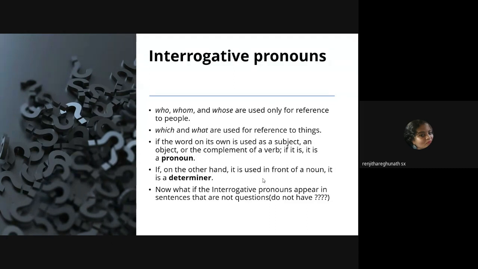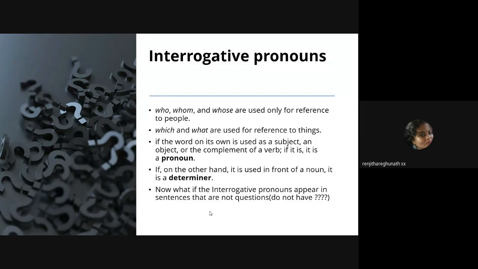Now let us imagine a sentence. Let us imagine an interrogative pronoun appears in a sentence, but that sentence is not a question. Then what happens? The WH words: what, which, where, why, who, and how.